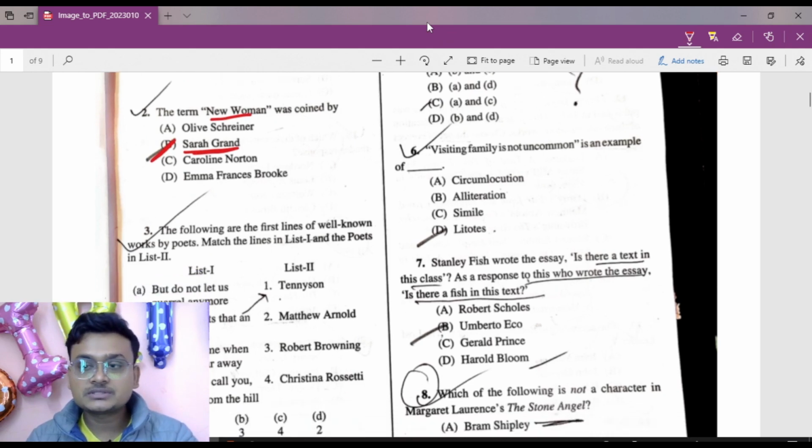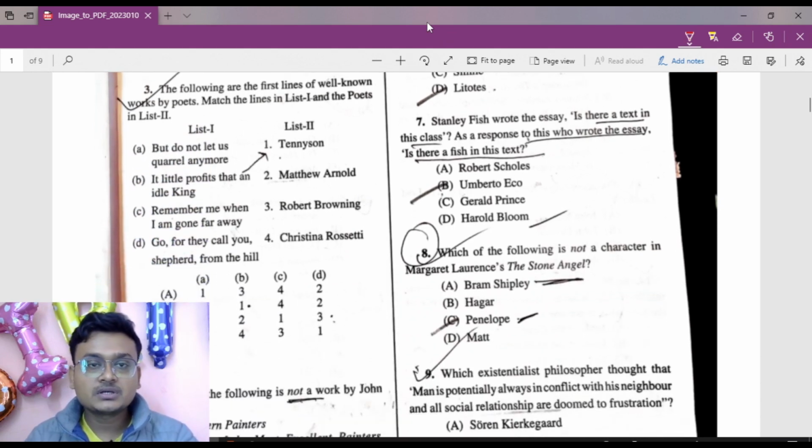Now question number 3: the following are the first lines of well-known works by poets. Match the lines in list 1 and poets in list 2. The line "little profits that an idle king" appears in Tennyson, so B equals 1. And "but do not let us quarrel anymore" is A equals 3, Robert Browning. So here B is the right option.